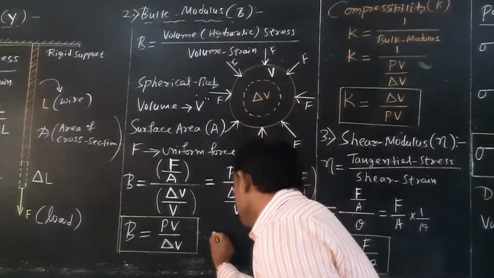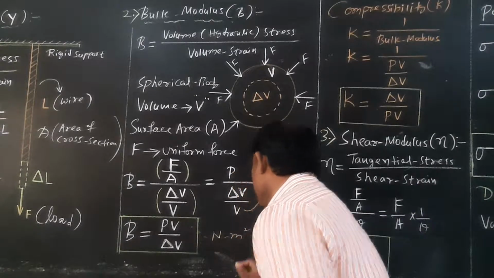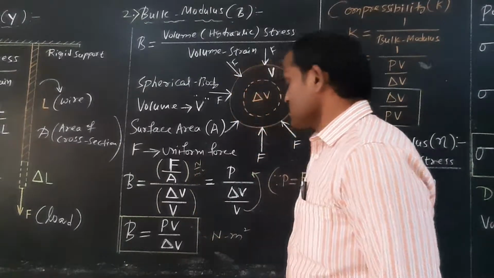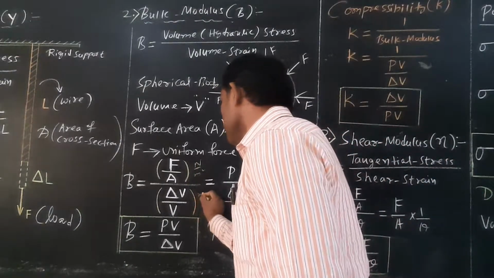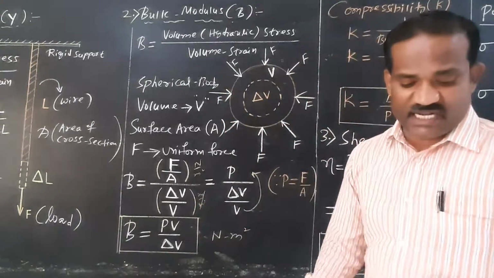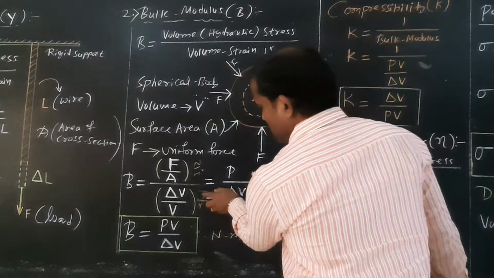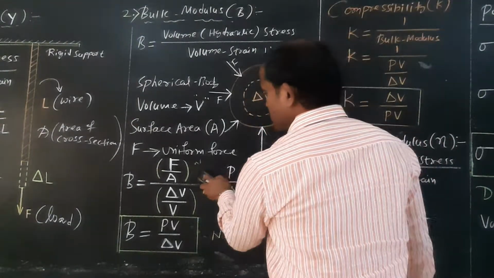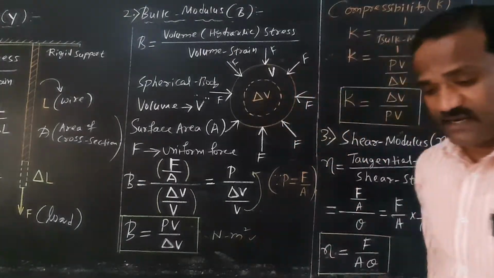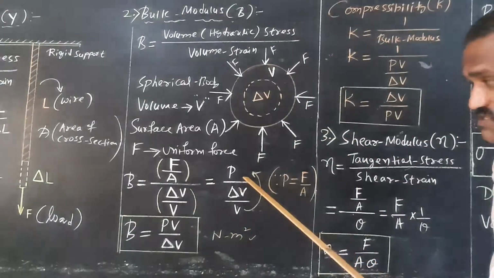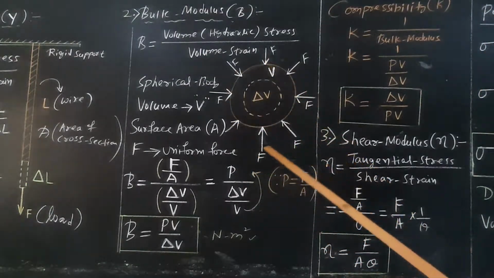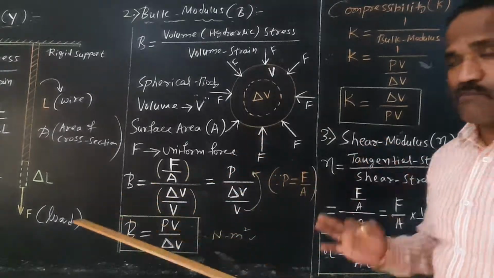It is also measured in Newton per meter square, because force is measured in Newton and area is measured in meter square. Change in volume is measured in meter cube, and original volume is also measured in meter cube. Meter cube gets cancelled, hence volume strain does not have any unit. Then what is the unit of bulk modulus? Bulk modulus is expressed in Newton per meter square, where P is the hydrostatic pressure supplied to the metal sphere to compress the volume.